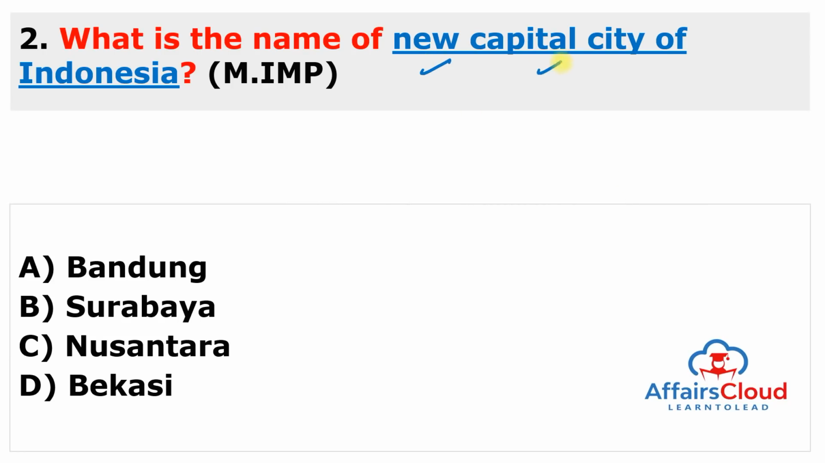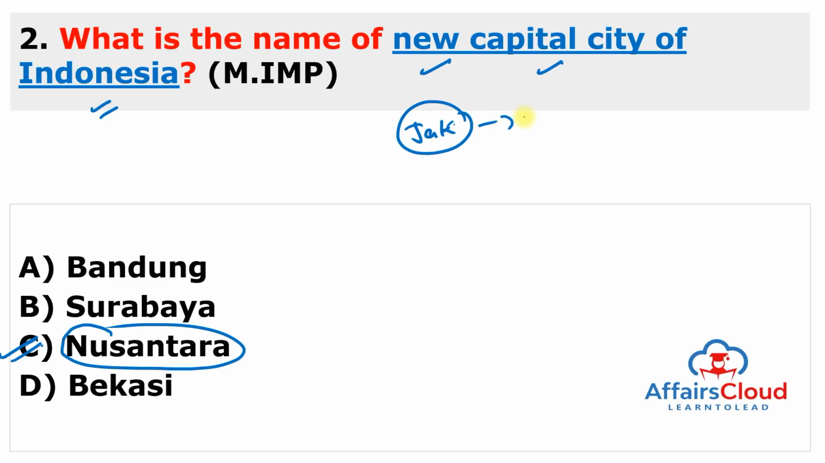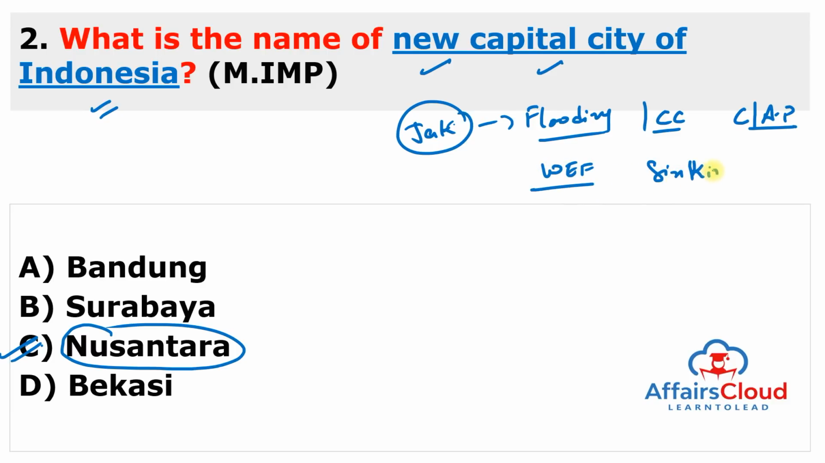What is the name of the new capital city of Indonesia? Earlier the capital city was Jakarta, but now the new capital city of Indonesia will be Nusantara. So the answer to this question is C. So now the question arises: why did Indonesia shift their capital from Jakarta to Nusantara? Remember, Jakarta is prone to flooding and climate change, and it also suffers from congestion as well as air pollution. According to the World Economic Forum, Jakarta is one of the fastest sinking cities on earth, which has been dropping into the Java Sea due to over extraction of groundwater.